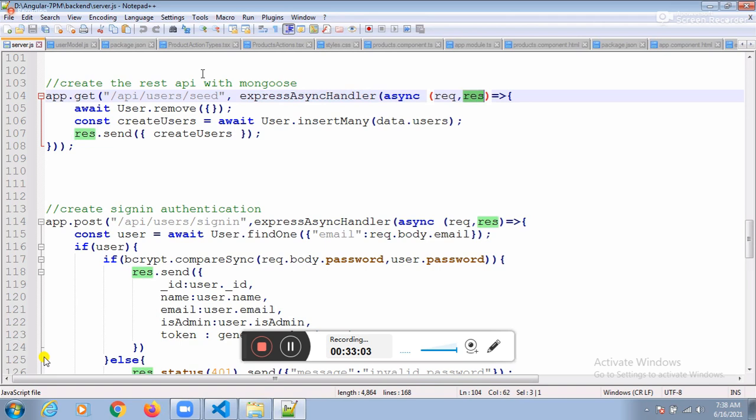Fine, guys. How to create the GET request? I want to create the GET request. How can I create the GET request? App.get. See this one here. What is the argument one? URL pattern. Execute Rust APIs asynchronously. To execute Rust APIs asynchronously, we need to go for the express async handler. Don't go for the synchronous. Please go for the asynchronous.